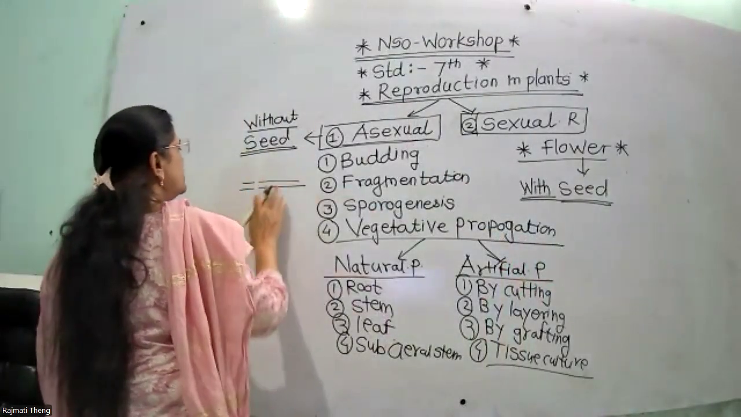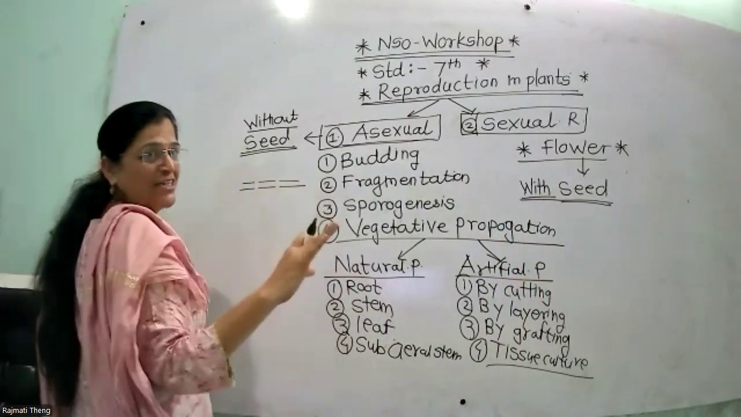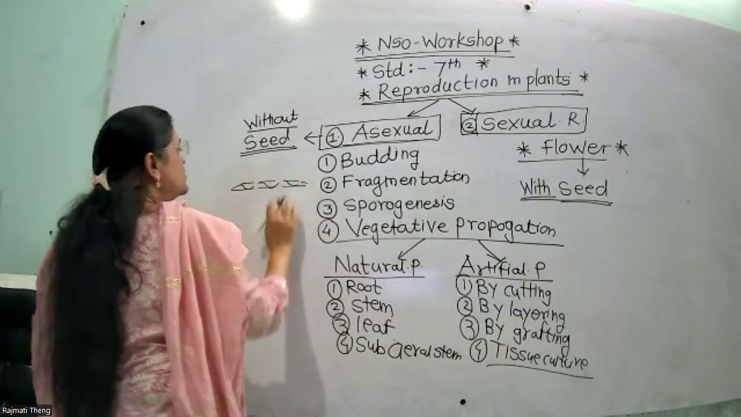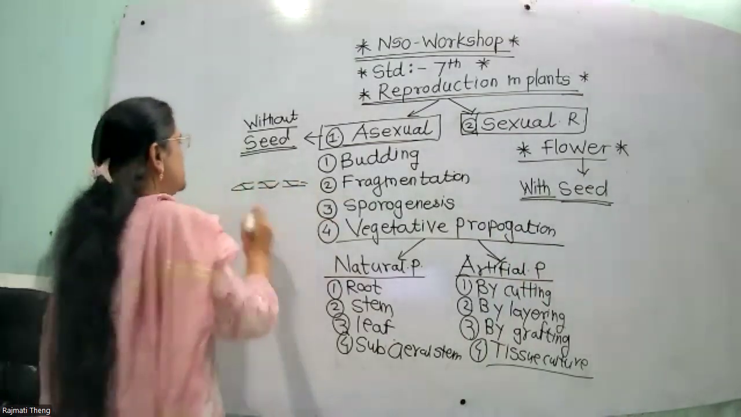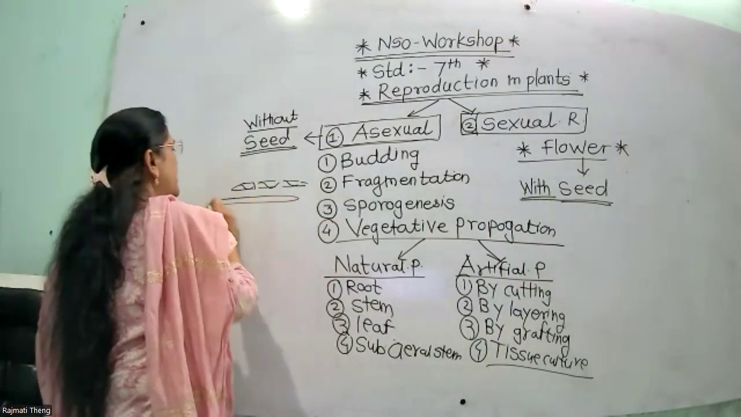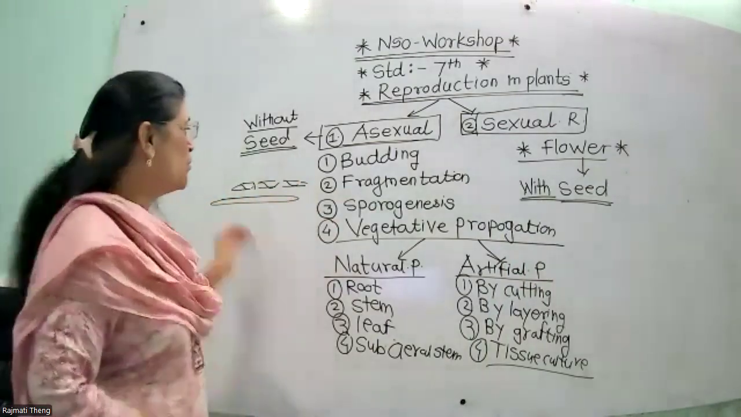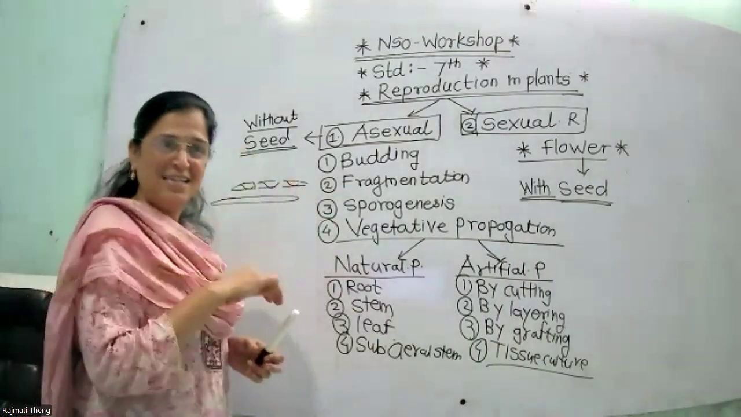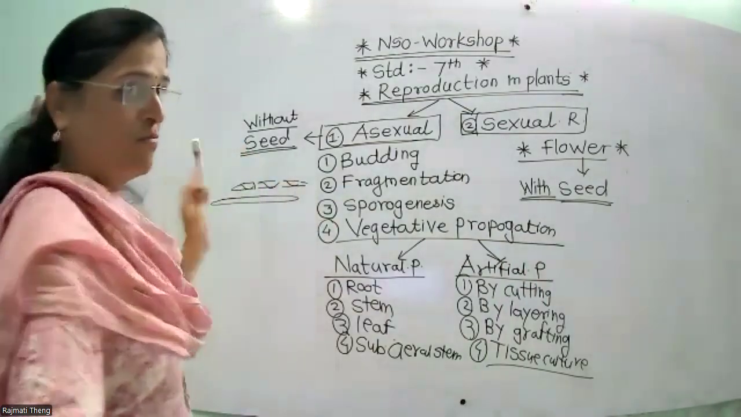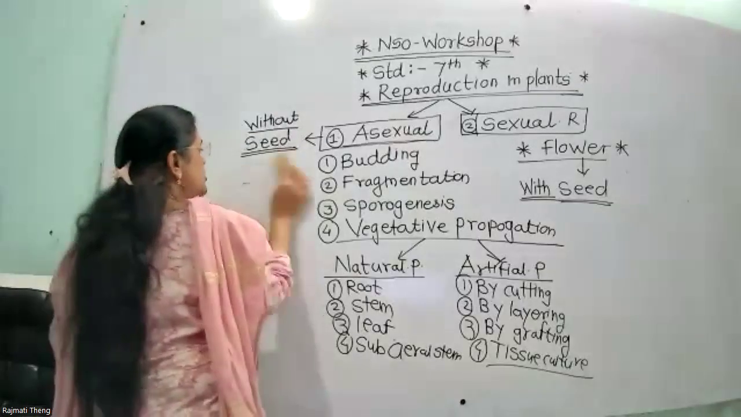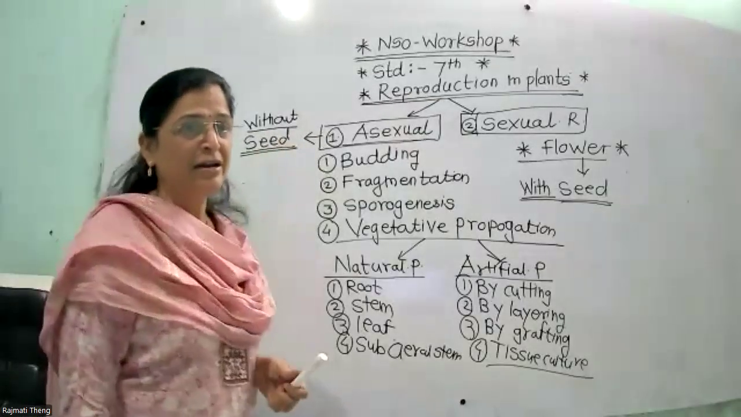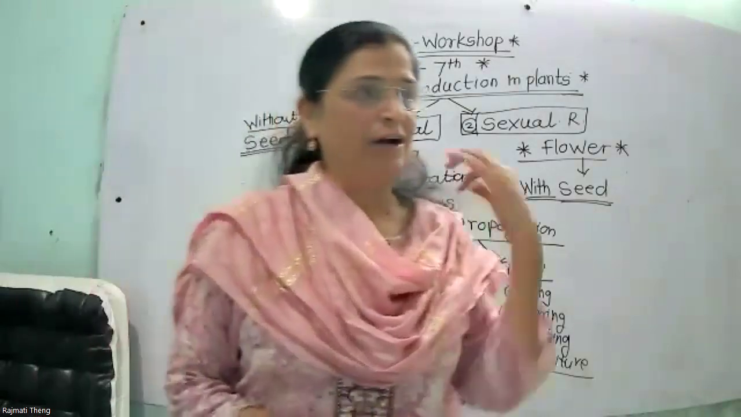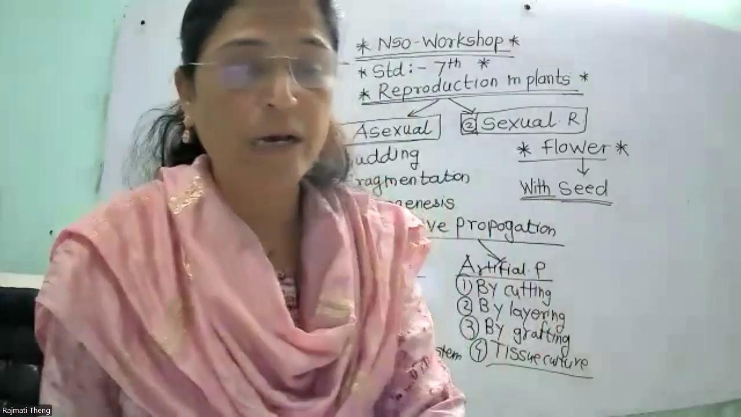In spirogyra there is an original plant, and it has fragments. Suppose this one is the original plant, it breaks into two or more fragments, and these fragments are again fully grown. New plants are formed by these three fragments. Again, three plants are formed. So the example is spirogyra. Plants are reproduced, but by which method? Fragmentation. And the common example is spirogyra.